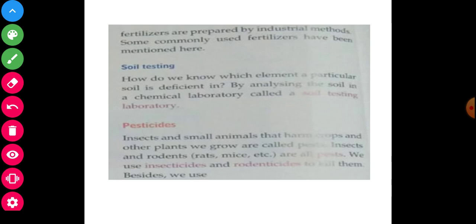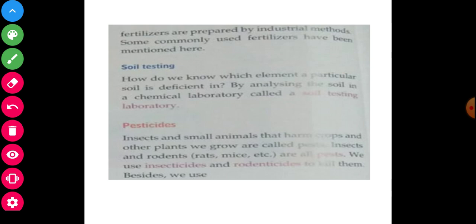Now here you will see, it is better for the plant. How will we define it? Without soil testing it is not possible. How do we know which elements a particular soil is deficient in, very short of? So by analyzing the soil in a chemical laboratory called a soil testing laboratory,